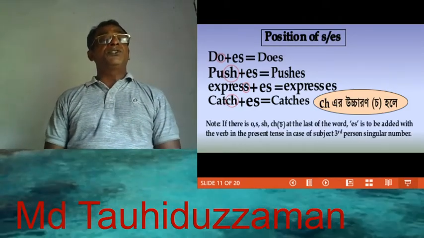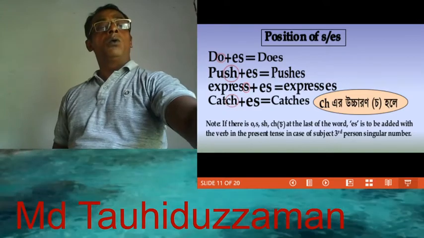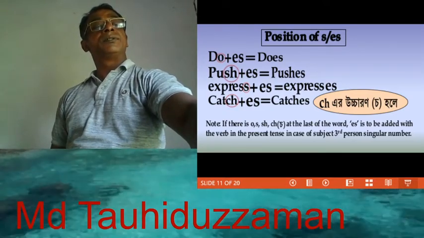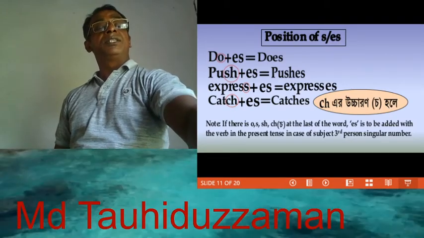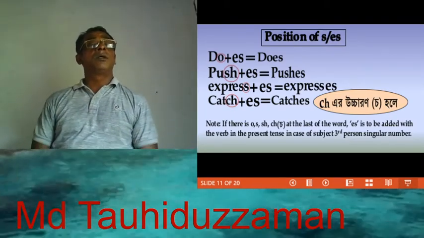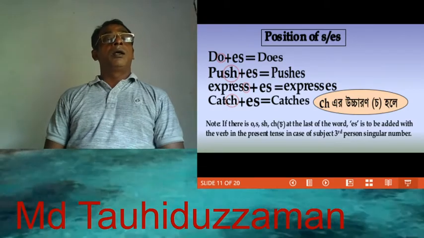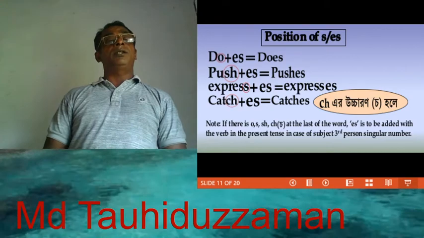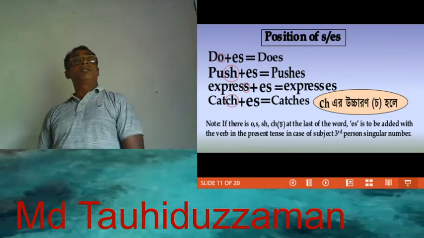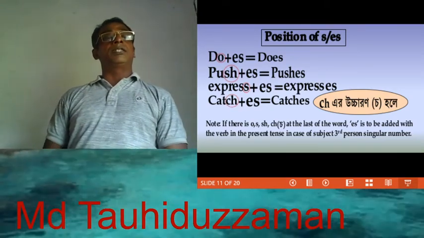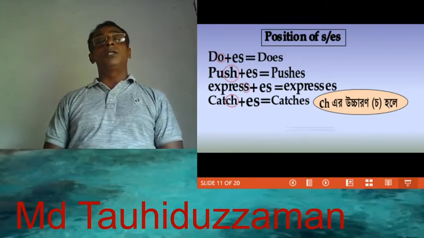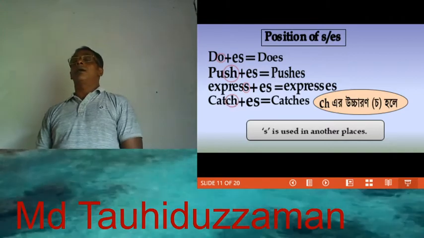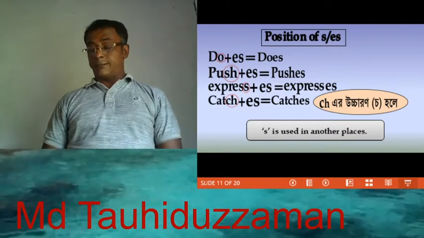If there is O, S, SH, CH at the last of the word, es is to be added with the verb in the present indefinite tense in case of subject third person singular number. S is used in other places.